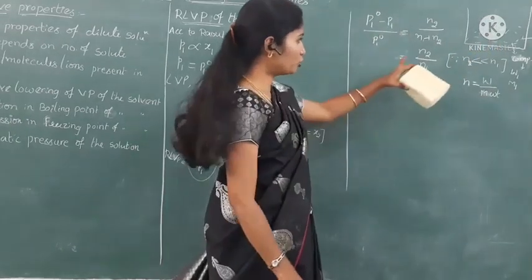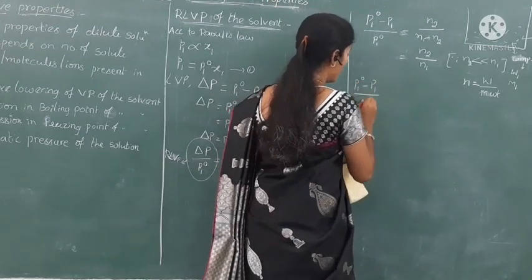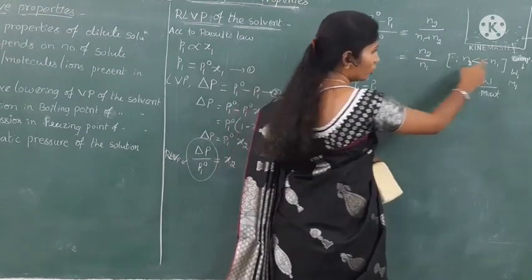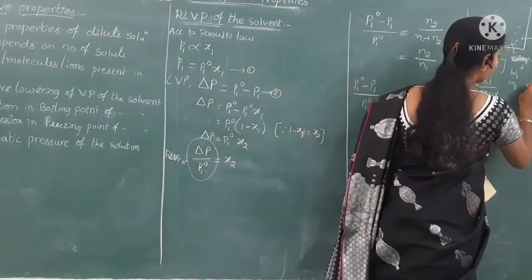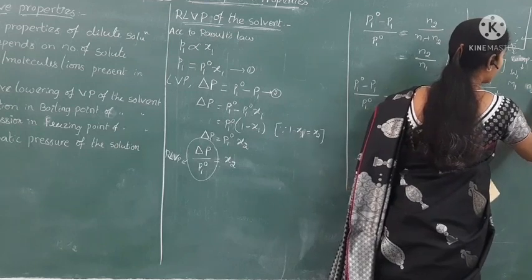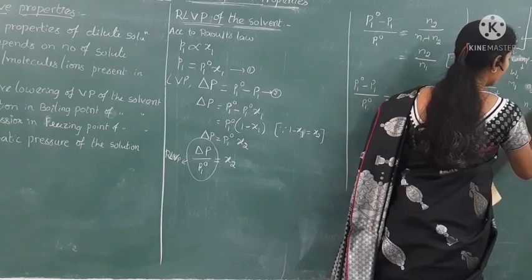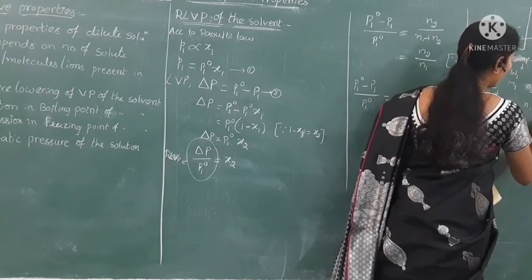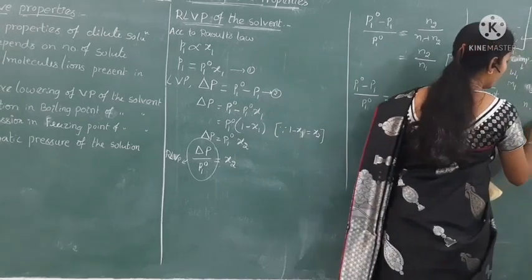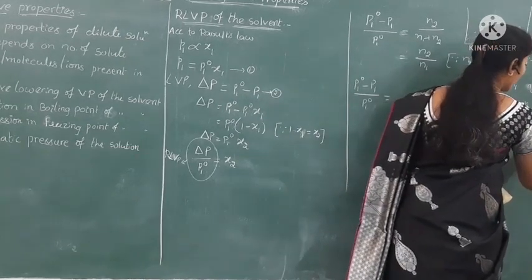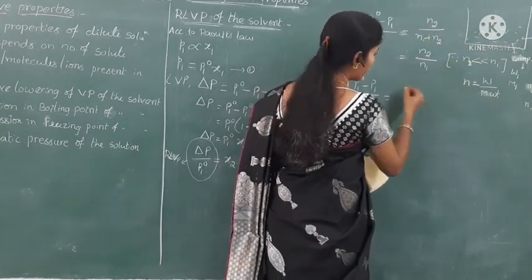Now substitute those values in this equation. So P1 naught minus P1 by P1 naught is equal to, what is the N2 value here? N2 is equal to weight by molecular weight, W2 by M2, and N1 is equal to W1 by M1. So in the place of N2, what do we have to write?